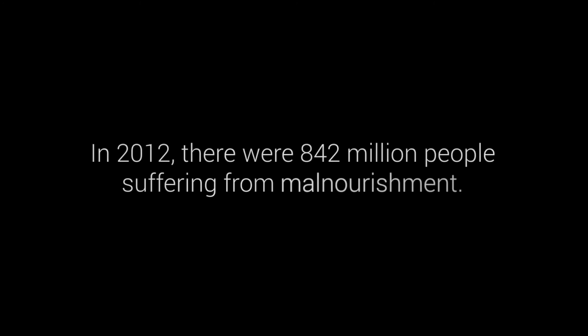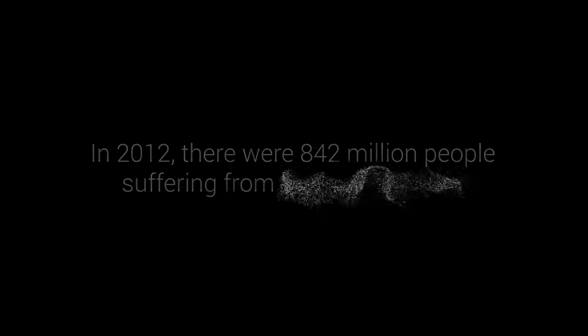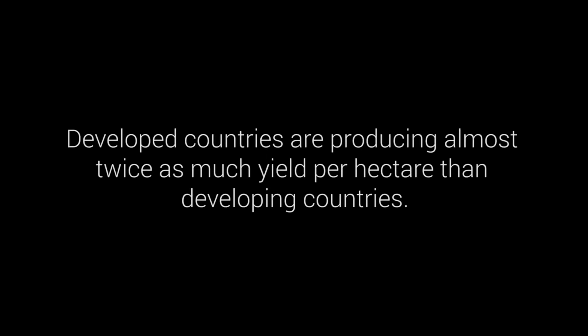In 2012, there were 842 million people suffering from malnourishment. Reducing this number requires significant increase in yield production. Developed countries are producing almost twice as much yield per hectare than developing countries. How can we shrink this gap?